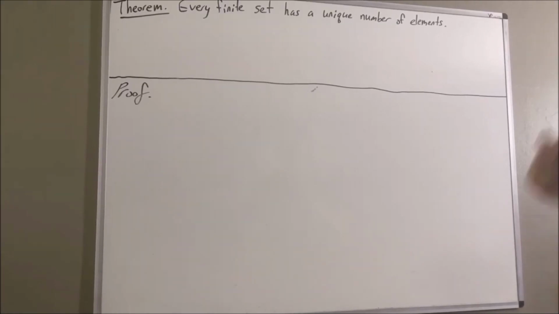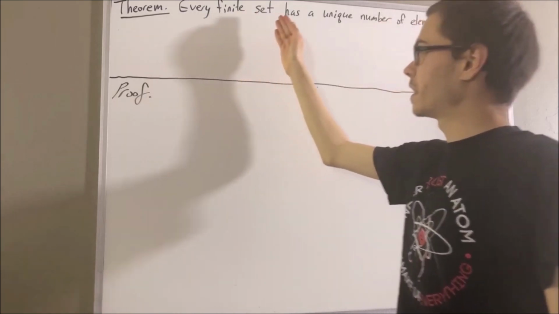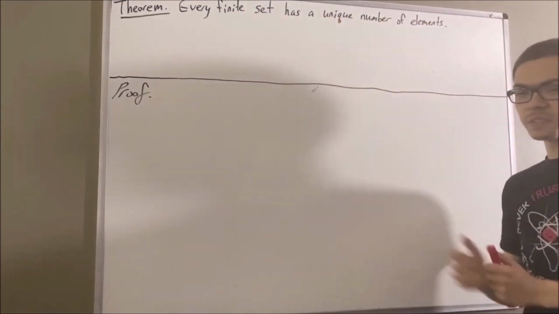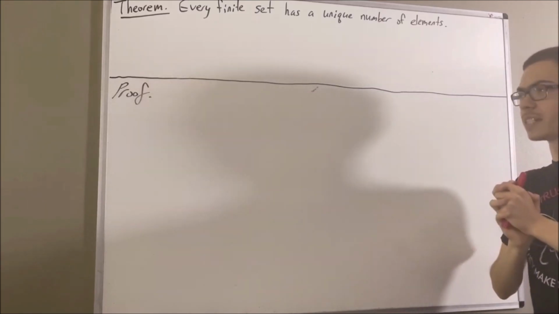Hello! In this video, we are going to prove the following theorem. Every finite set has a unique number of elements. Okay, before we get into the proof, let's get some context.